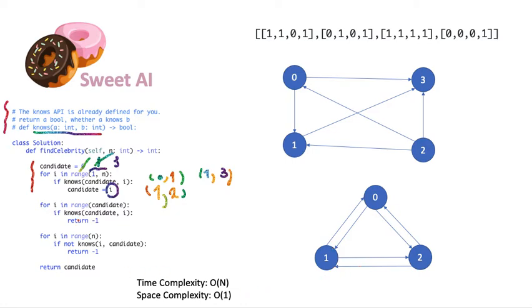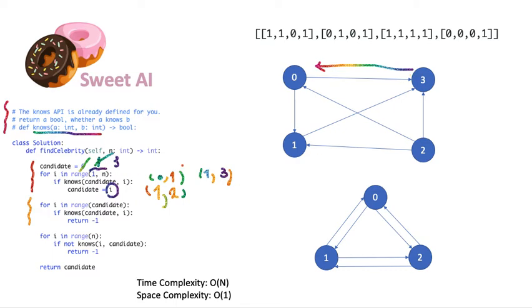What we can do is, after going through this loop, we can see if the node that we have chosen, which in this case is the last index, is valid, because we don't know if 3 possibly can see 1. If 3 can see 1, then 3 cannot be the candidate, so we cannot return that as a result.